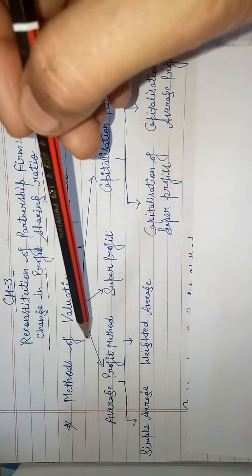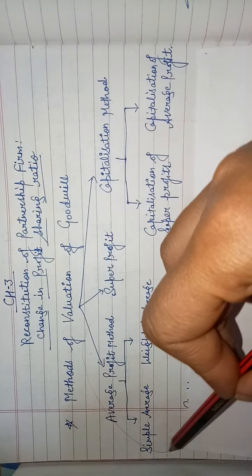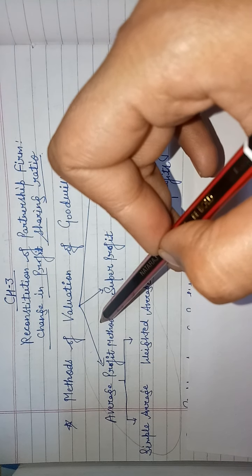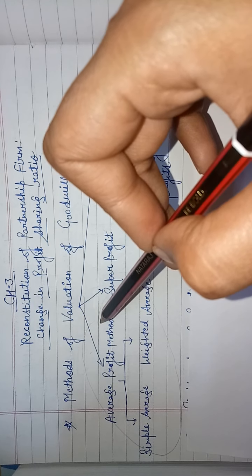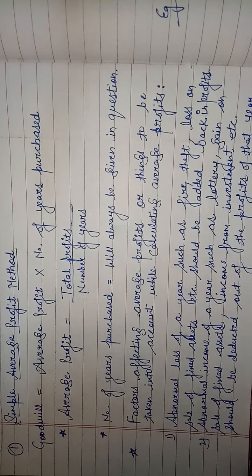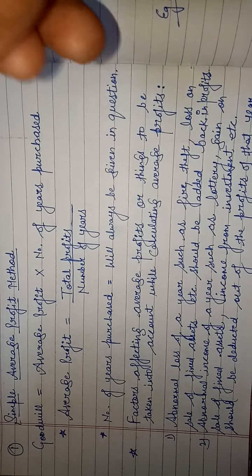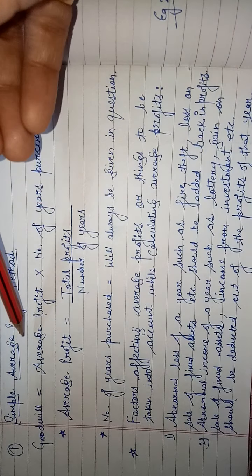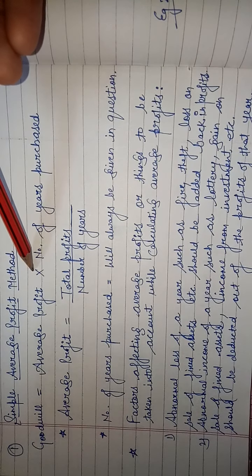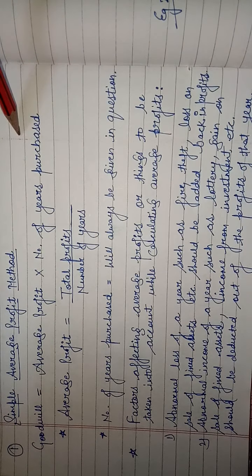So today we will discuss the average profit method of calculating goodwill. Under the simple average profit method, goodwill is equal to average profit into number of years purchased.